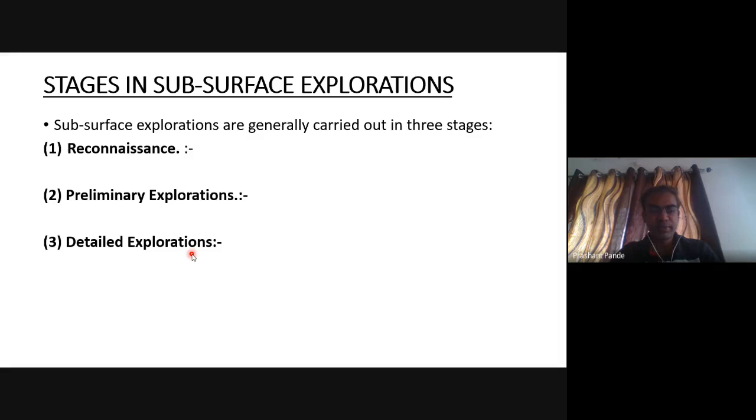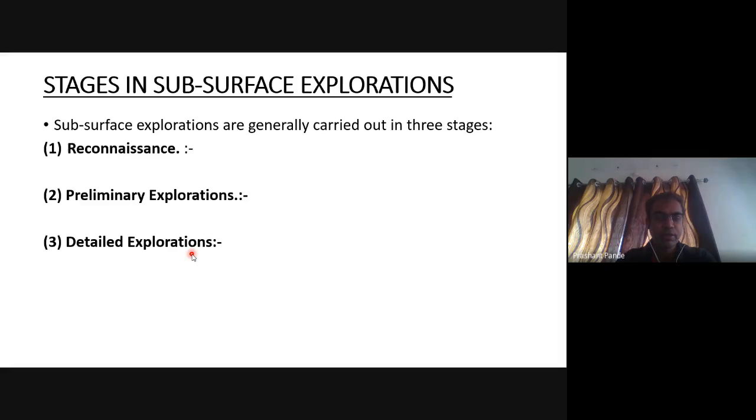And the stages in subsurface exploration that we should know. The reconnaissance survey means basic information from maps or available data. Then preliminary exploration: in this we can determine the tentative depth of foundation or tentative water table location. And detailed exploration means determining the engineering properties of that particular soil, the bearing capacity, and the strength of that soil.